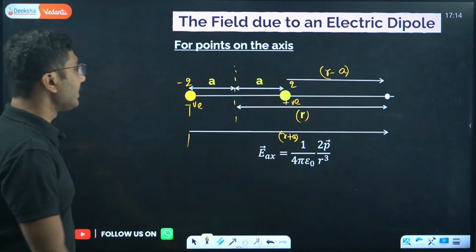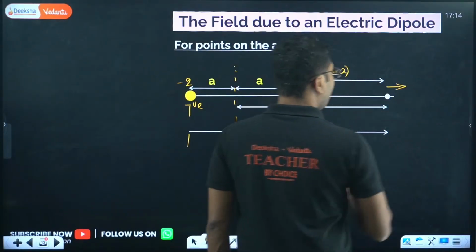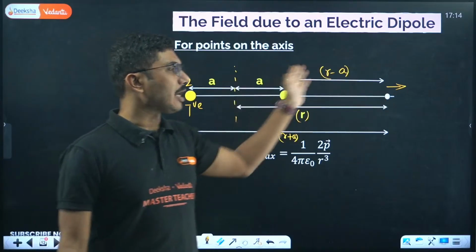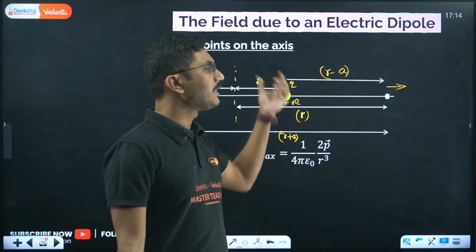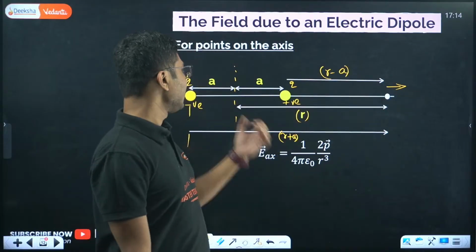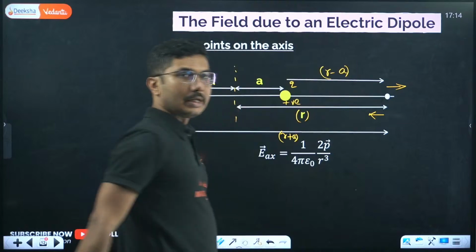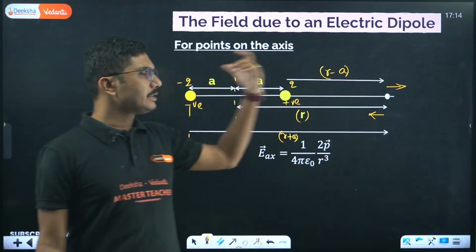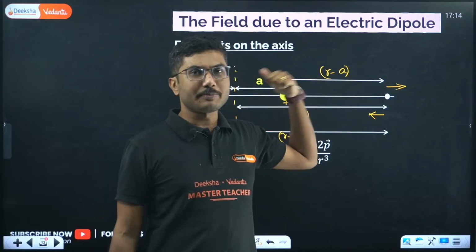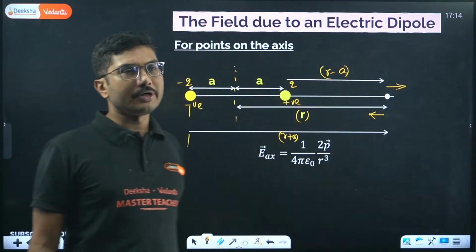Now, electric field due to a positive charge at any point always points outward, that means away from the charge. And electric field due to a negative charge always points towards the charge. Remember, this is also a very, very important point.